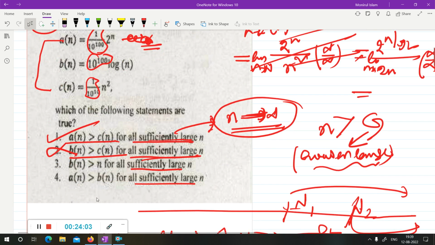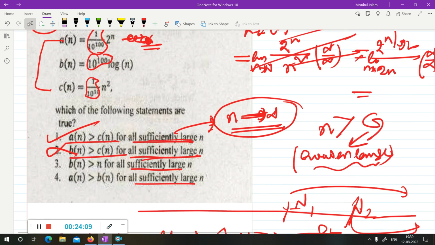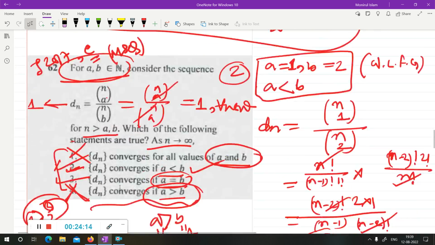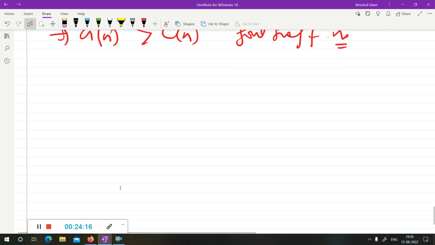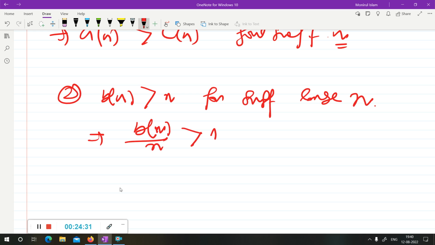Similarly, for bn greater than n for sufficiently large n, try to find the limit of bn by n. Option 3 says that bn is greater than n for sufficiently large values of n. This means nothing but bn by n is greater than 1 for sufficiently large values of n.